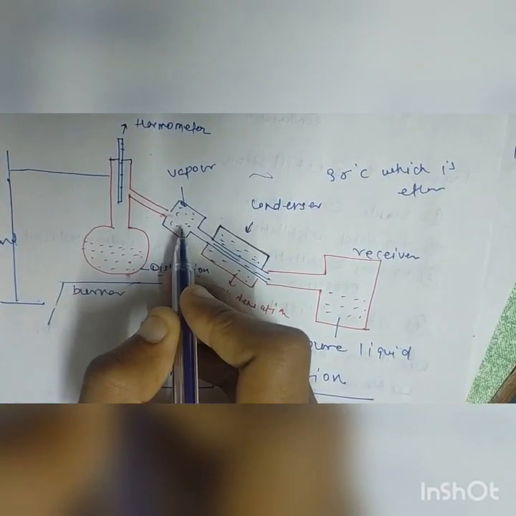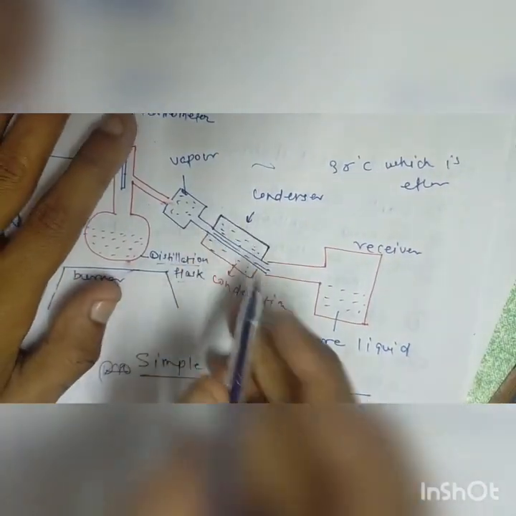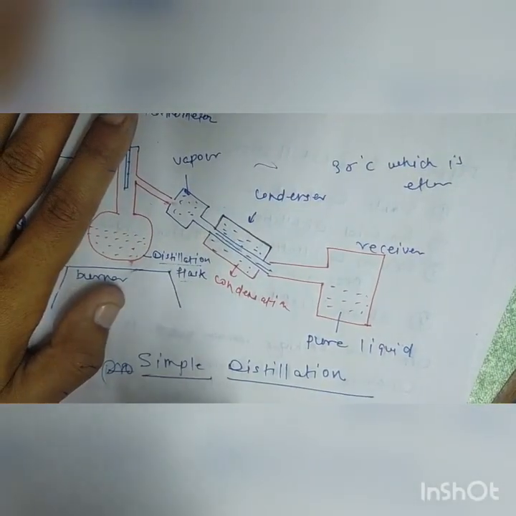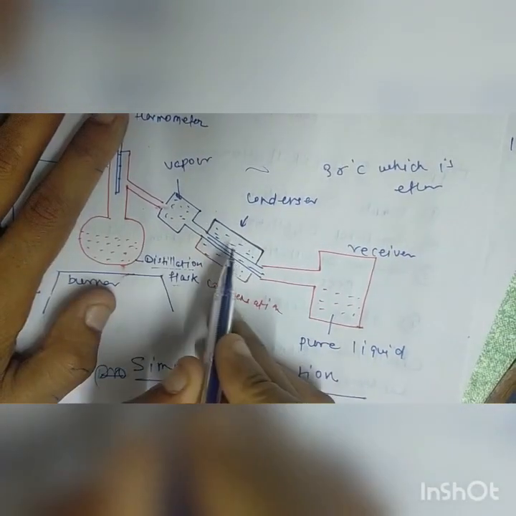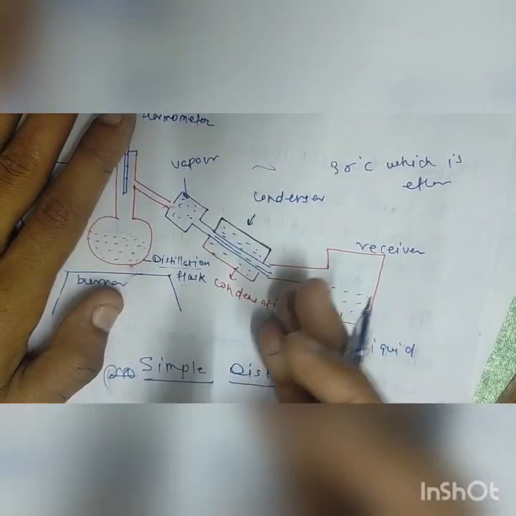After this, the vapor goes to the condensation unit, or the condenser, where the vapor is condensed into liquid.